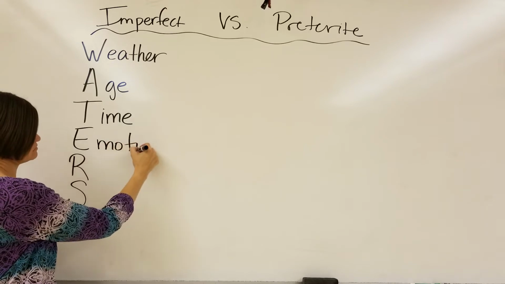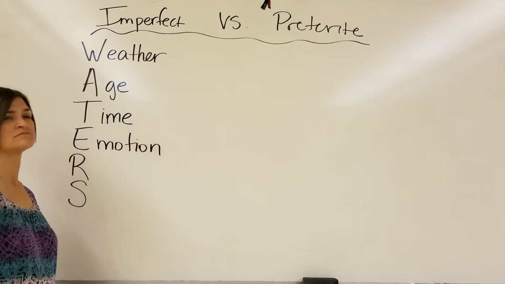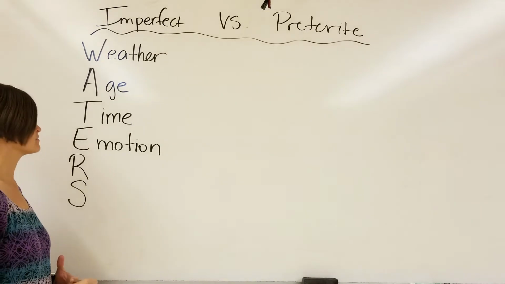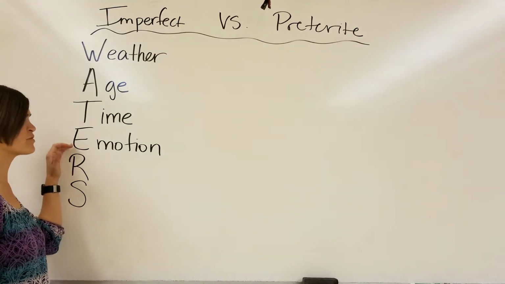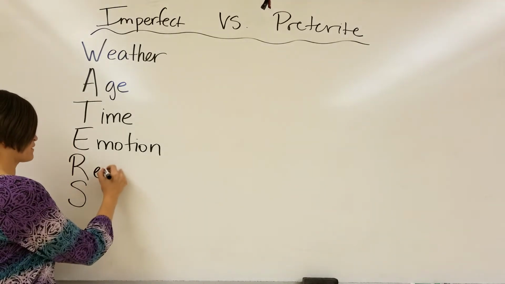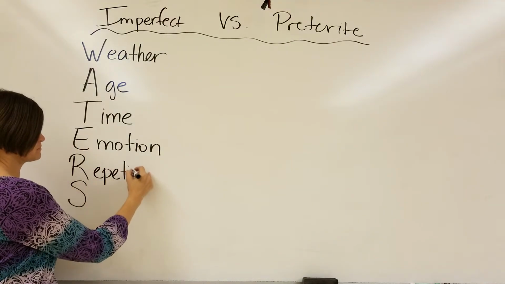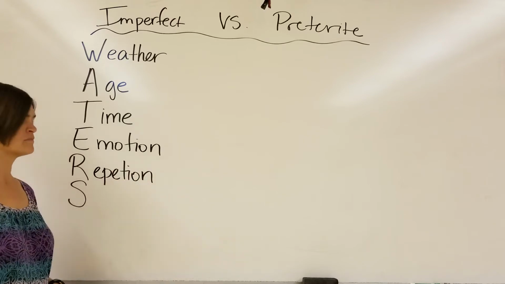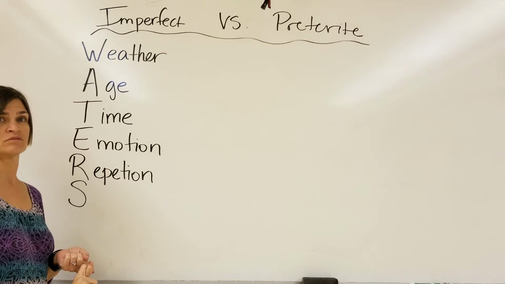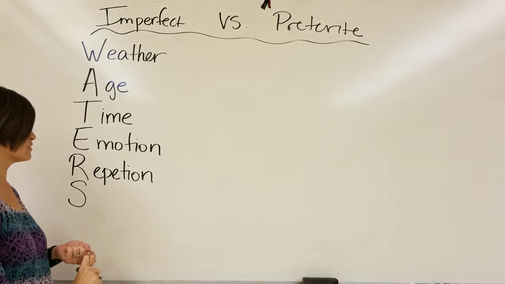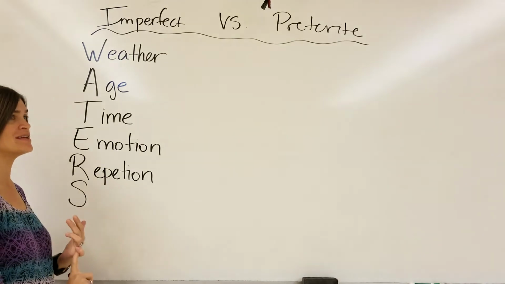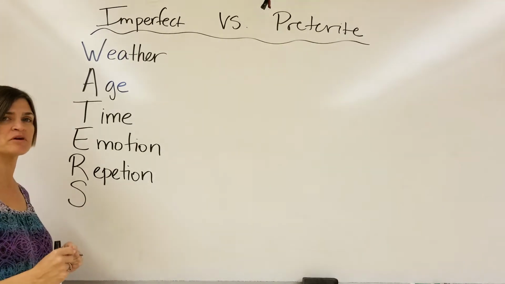Emotion. I was happy, I was sad, we were frustrated about something, how we were feeling, what our temporary condition was at the time. Repetition. If it says that you used to do that action all the time, or often, always, on Mondays, every summer.